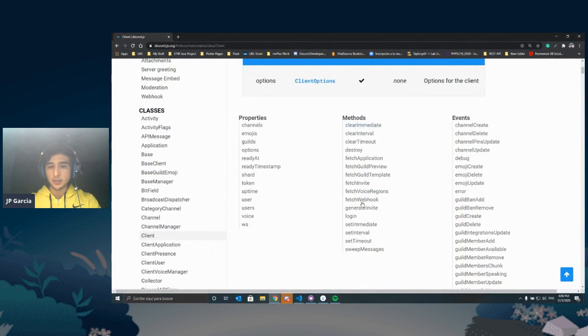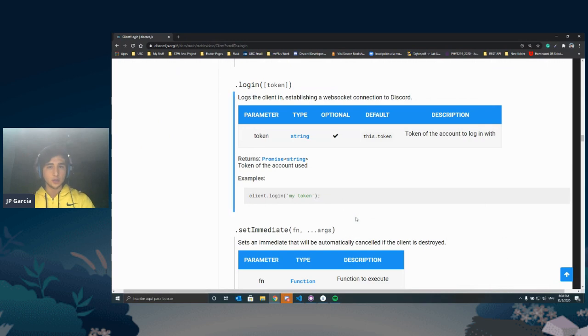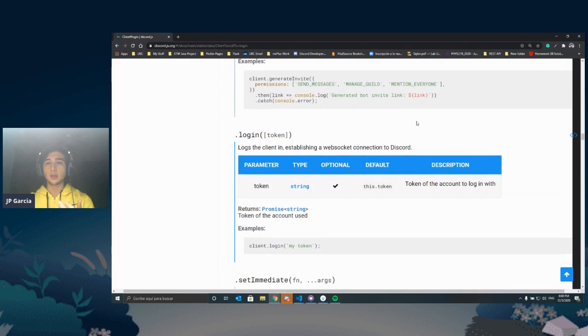If I'm looking at the methods and I look at login, I want to log the bot into Discord. Login makes sense. Let me read what login does. It logs the client in, client being the bot. Establishes a WebSocket connection to Discord. That's just fancy for saying I'm starting a connection to the Discord servers so that Discord knows who the bot is and it lets me do things. All right. Everything comes back to the documentation, right? We're always reading the documentation to know what is going on and what I want to do next.